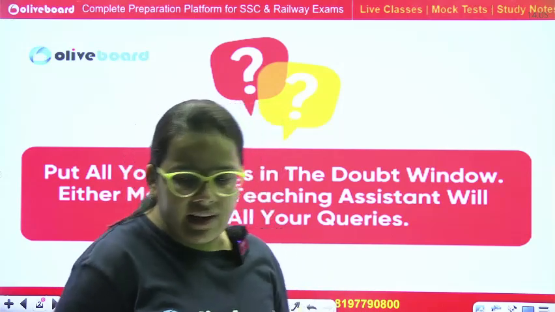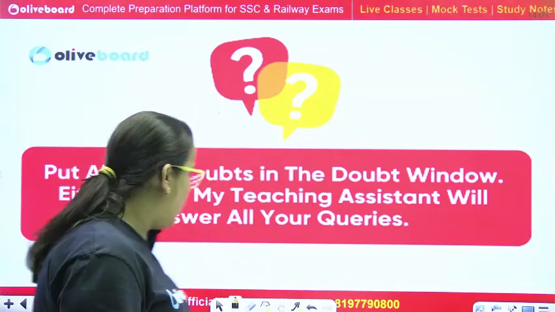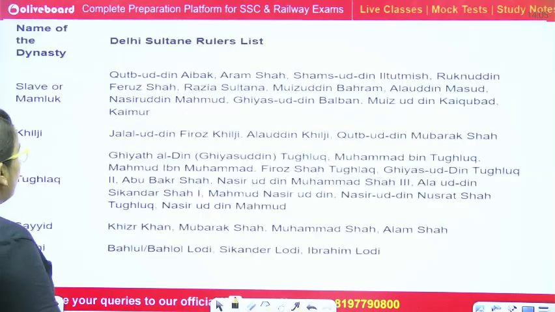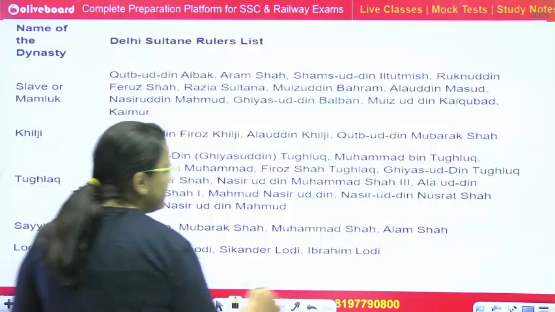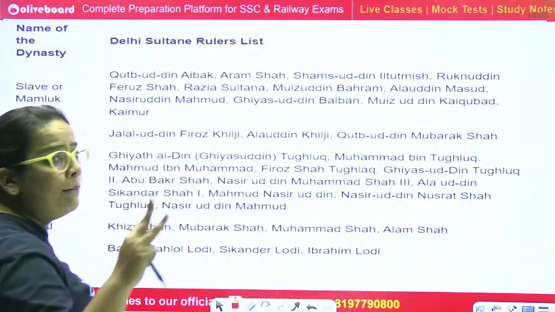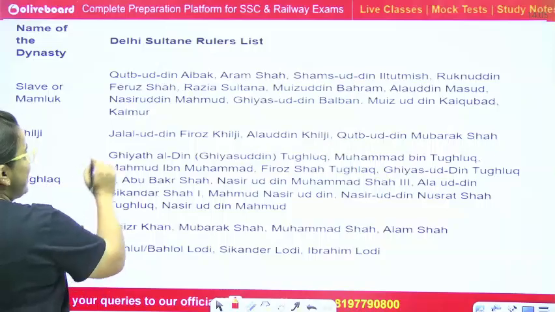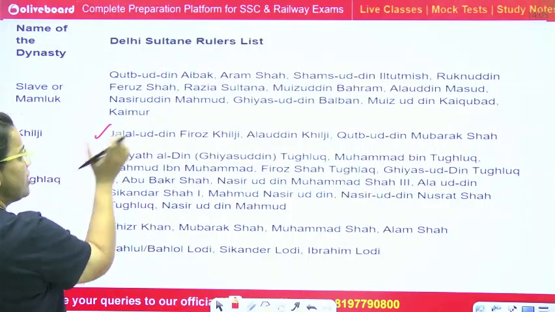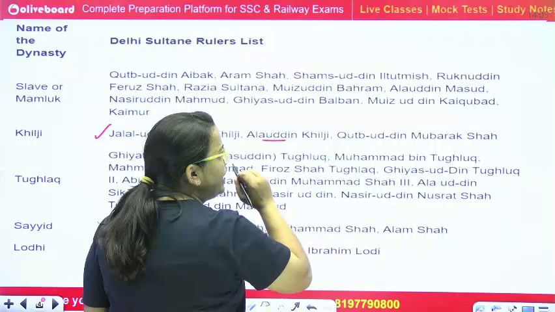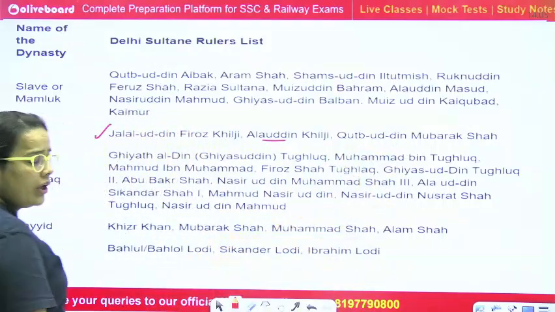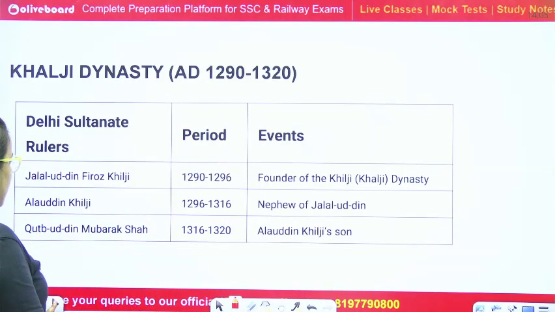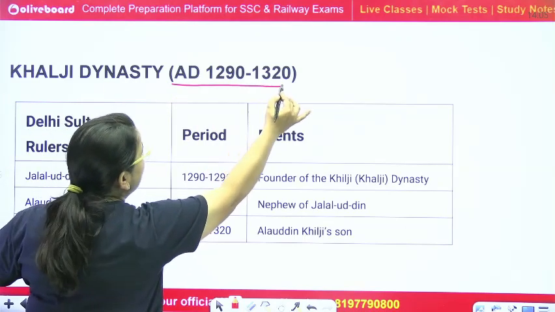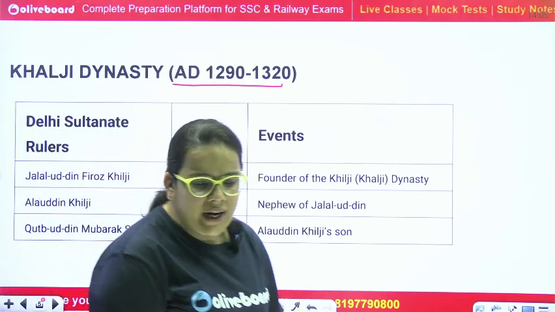Okay, so let's start the Khilji dynasty, the Khilji Vansh. This was your slave dynasty. In the Khilji dynasty, we'll cover around 3 important rulers only. This dynasty starts from Jalaluddin Khilji, then Alauddin Khilji, and then Qutbuddin Mubarak Shah. So only 3 rulers you have to cover in the case of the Khilji dynasty. This is the sequence. The Khilji dynasty lasted from 1290 to 1320, we can say.